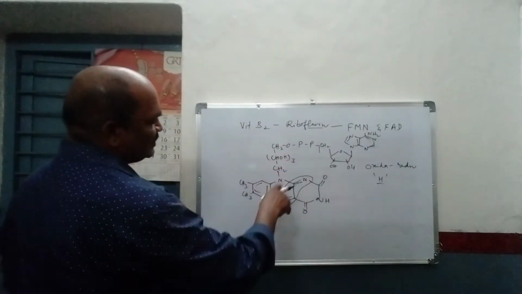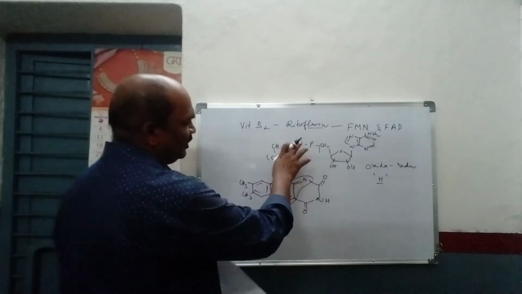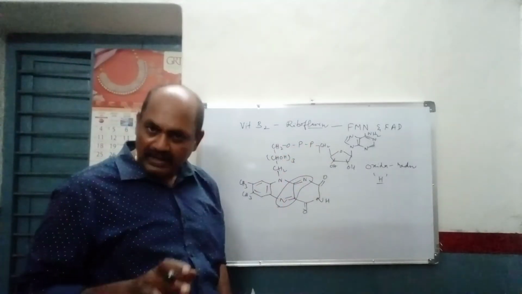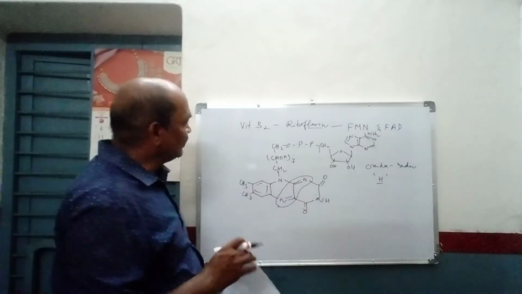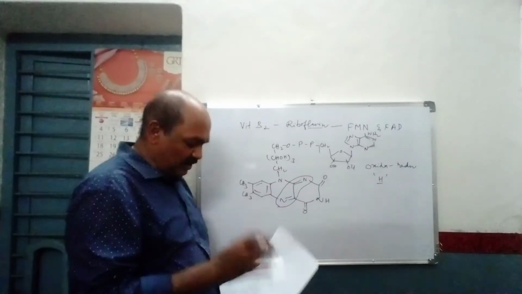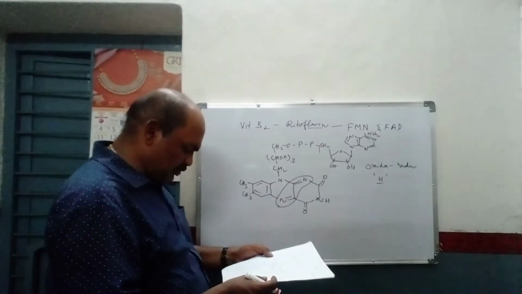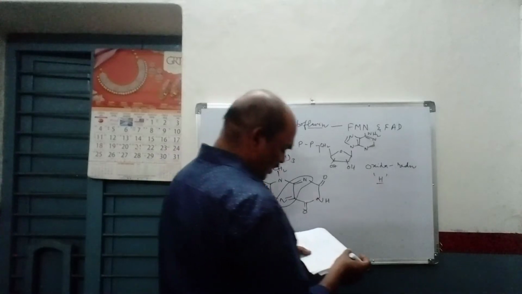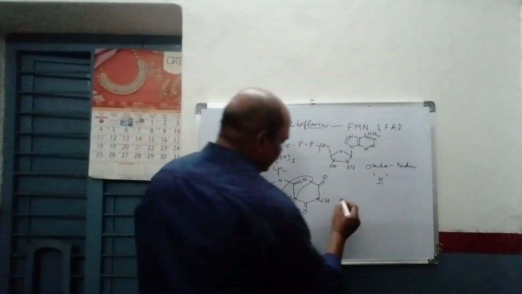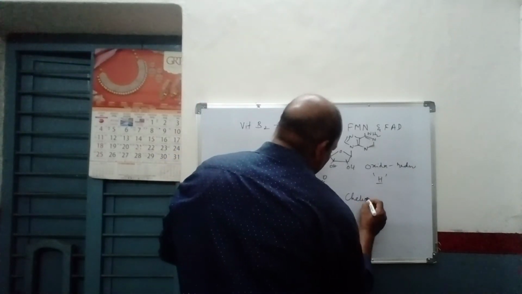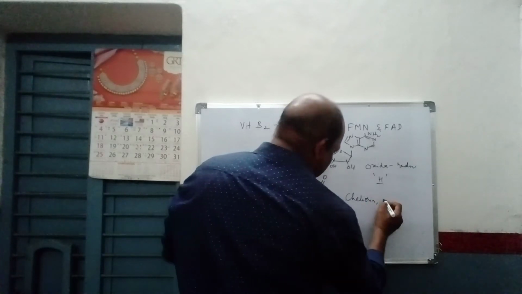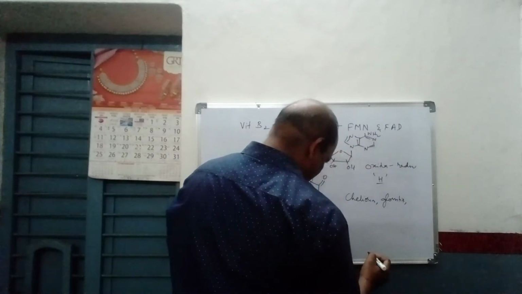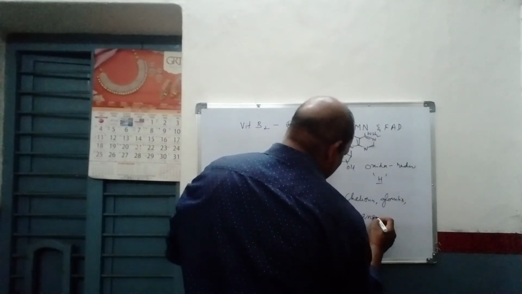Now this is the simplest structure, and the main, richest source of this riboflavin is milk. Another thing is that this particular vitamin deficiency leads to very minor complications, not life-threatening complications, but cheilosis is one, then glossitis, and angular stomatitis.